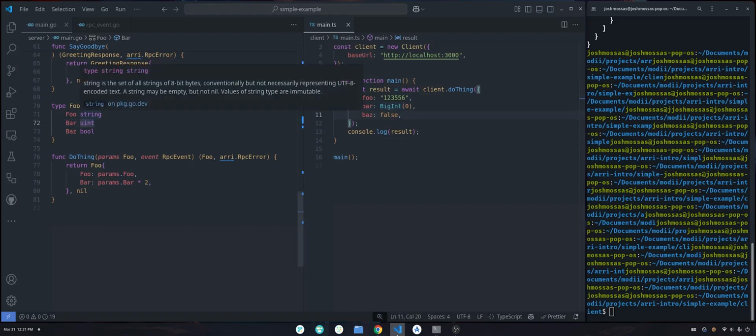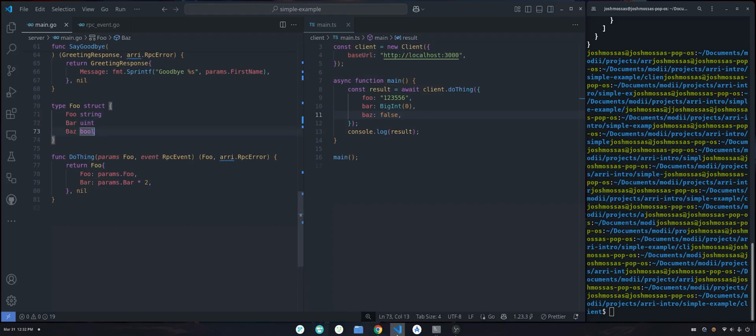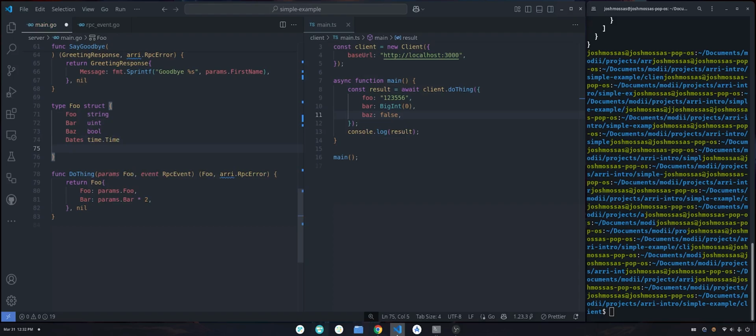But basically, yeah, we support strings, numbers, booleans. We've got dates using time.Time. We've got lists. You could also do your maps or records.